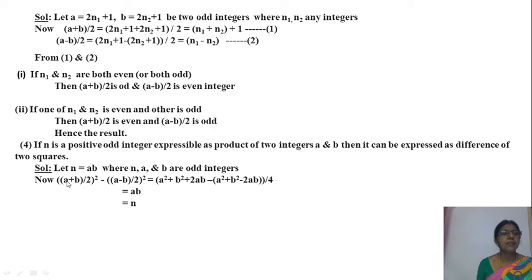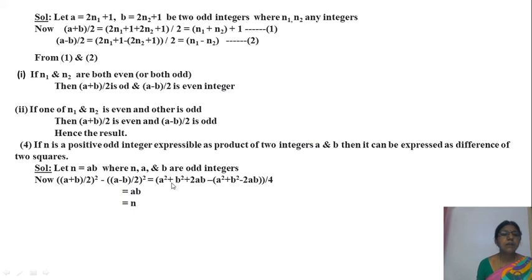What is the first square term? (a plus b) whole square in the numerator, by 2 square means 4 in the denominator. Second term, (a minus b by 2) whole square means in the numerator (a minus b) whole square, by 2 square means 4 in the denominator. The first term is (a plus b) whole square in the numerator, which means a square plus b square plus 2ab, by 4. Here a square plus b square minus 2ab, by 4.